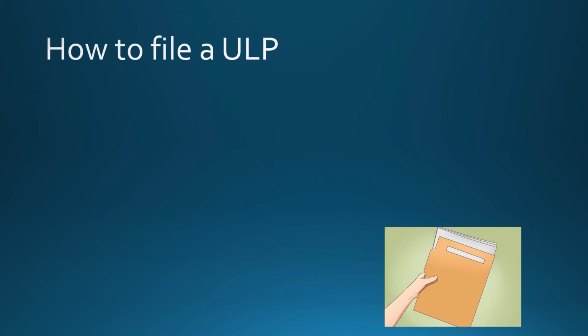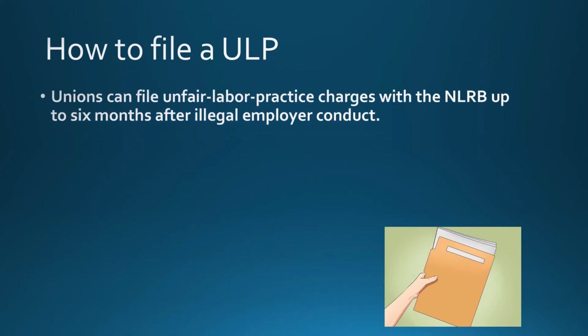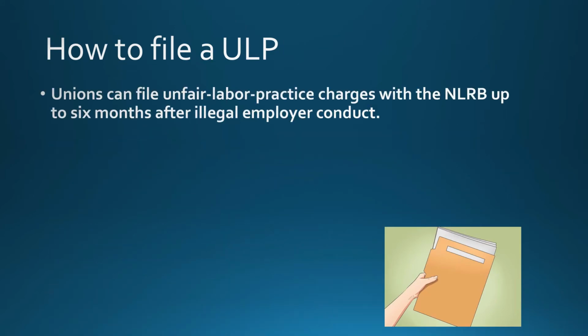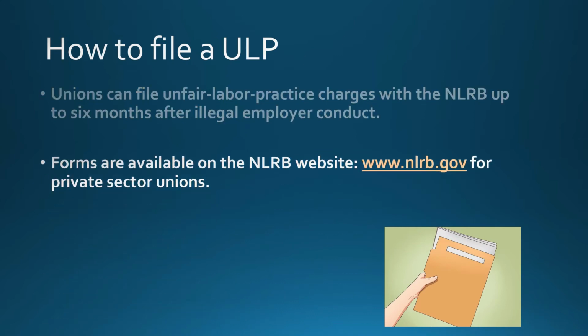How to file an unfair labor practice, ULP. Unions can file an unfair labor practice charge with the NLRB up to 6 months after illegal employer conduct. Forms are available on the NLRB website at www.nlrb.gov for private sector unions.